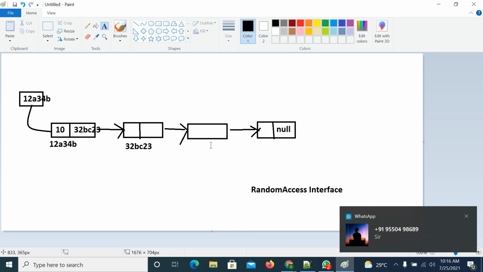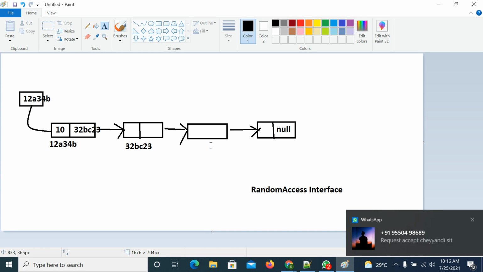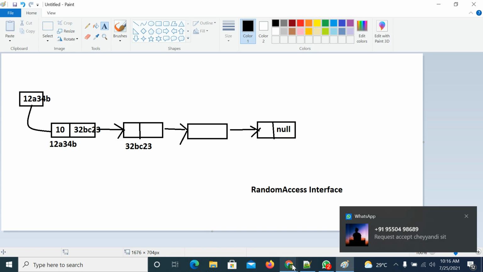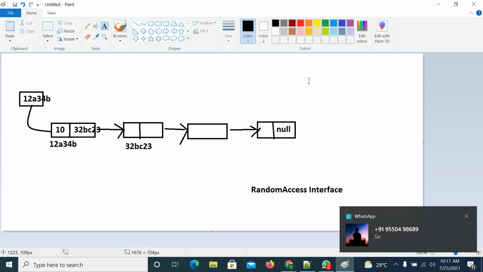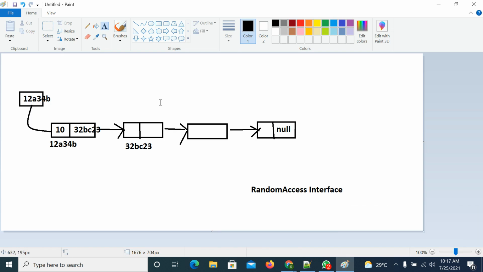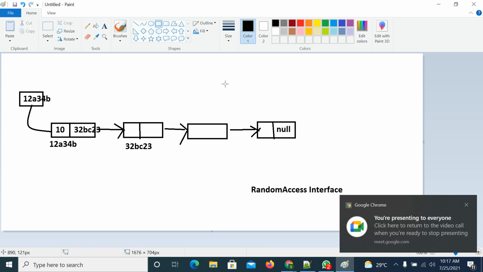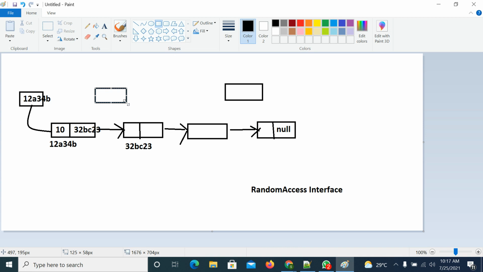Suppose our frequent operation is insertion or deletion. If you want to add an element at the 99th location here, or if you want to add a first element here, you don't need to do shift operations.